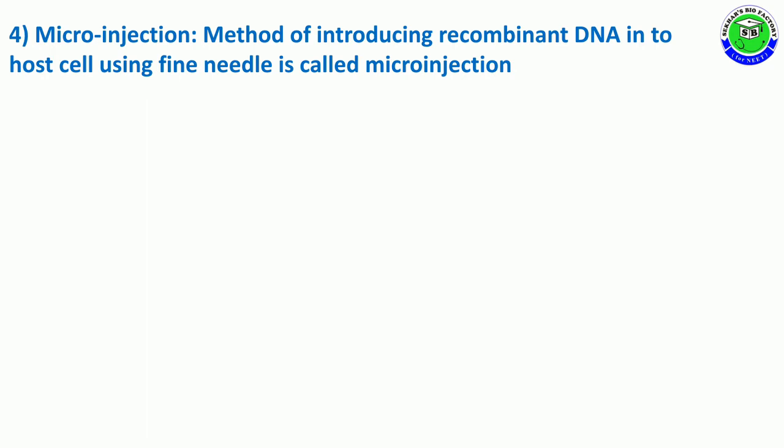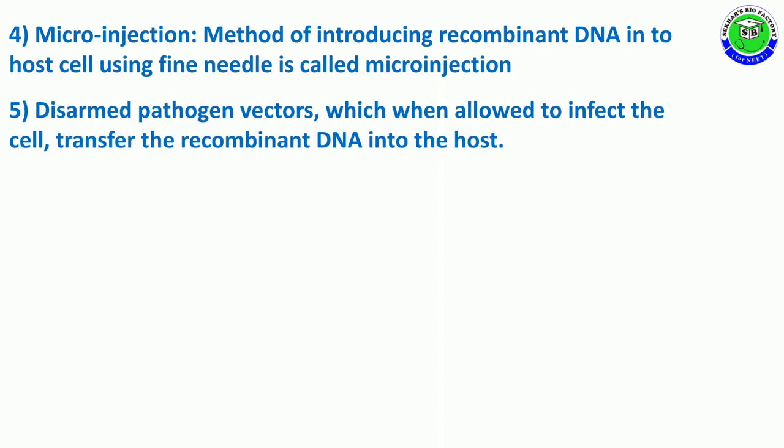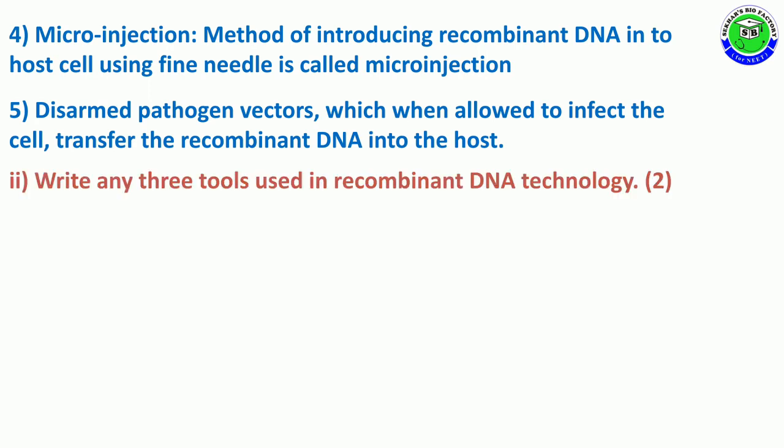The fourth method is microinjection. It is a method to introduce recombinant DNA into the host cell by using a fine needle. Along with this, a disarmed pathogen vector, which can infect the cell, transfers the recombinant DNA into the host cell. These are the different methods to introduce alien DNA into the host cell.